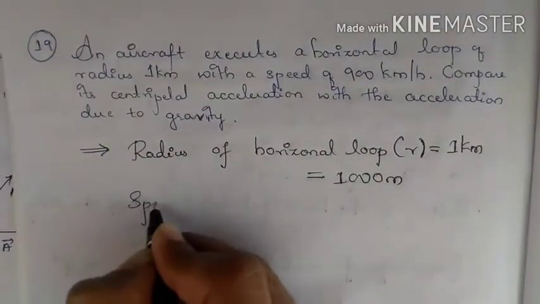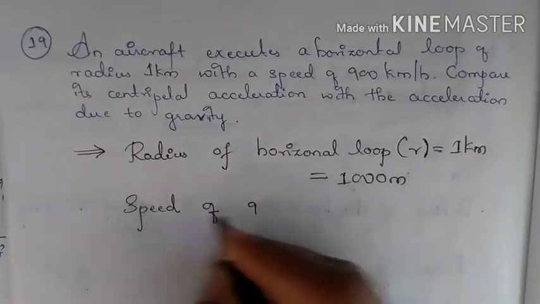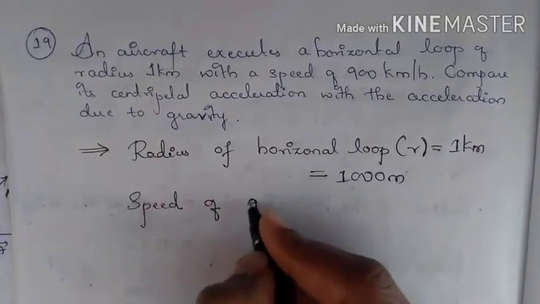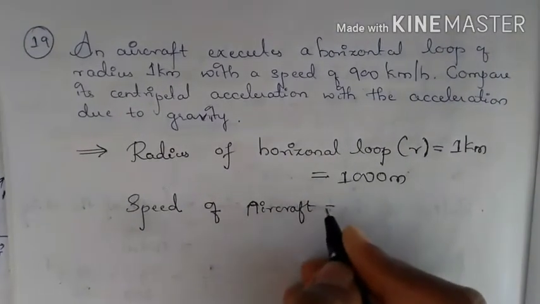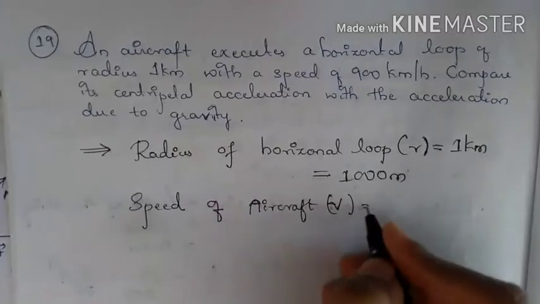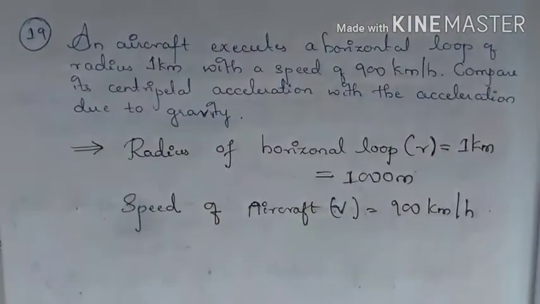Now the speed of the aircraft is how much? 900 kilometer per hour.